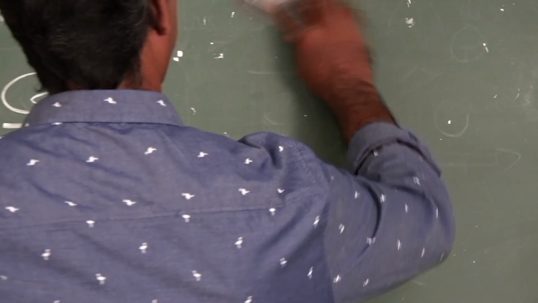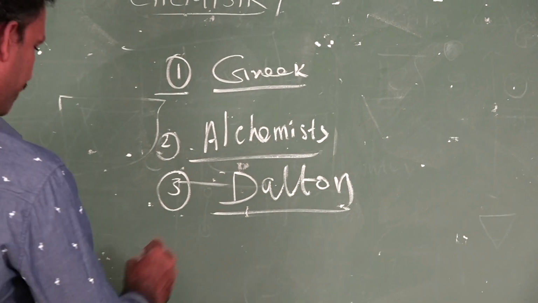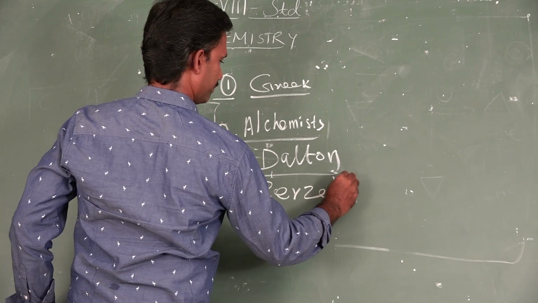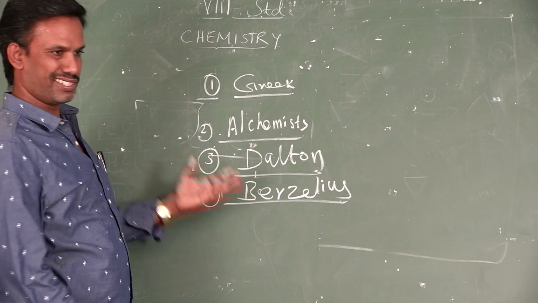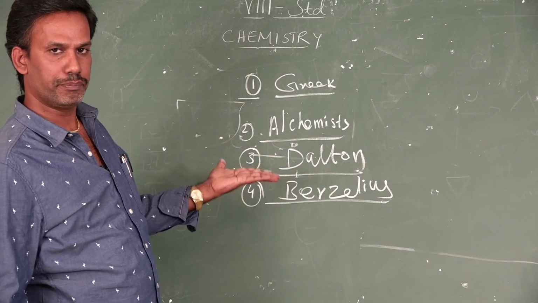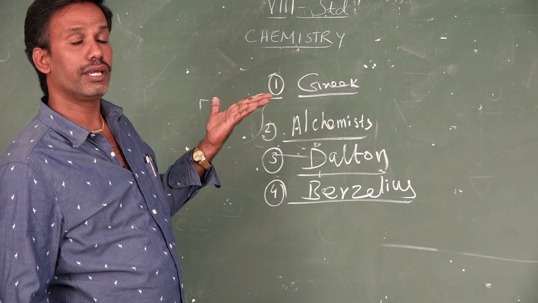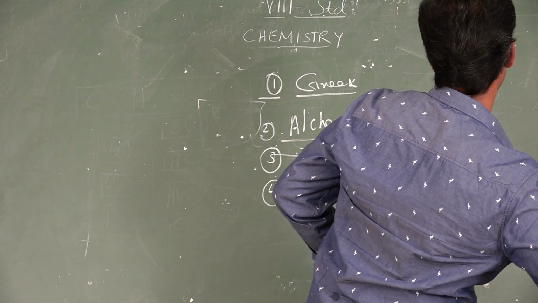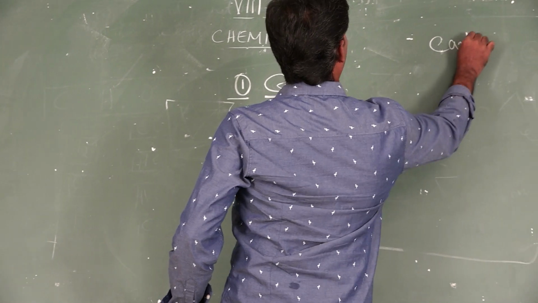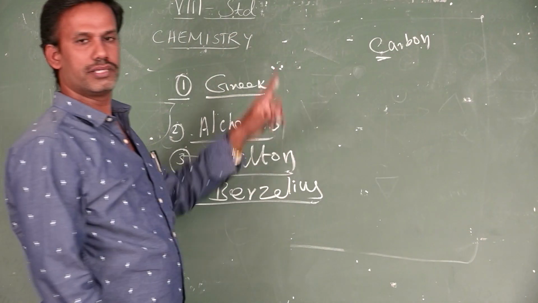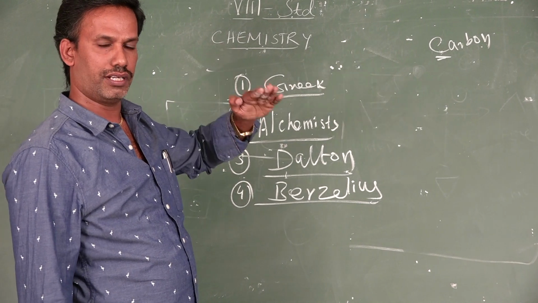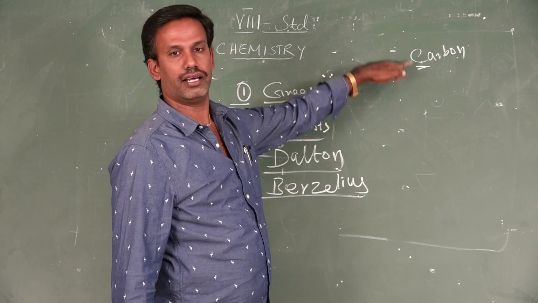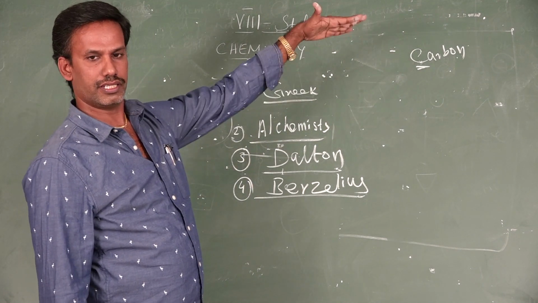Then the Berzelius symbol. This is the modern symbol which we are using, because he was the only person who used symbols based on the alphabet. For example, if you say carbon, what is the first letter? Carbon, C is the first letter. So he used the symbol like this. Instead of a picture or geometrical shape, Berzelius proposed symbols based on the first alphabet letter or the second, like this. This is what we are using nowadays.